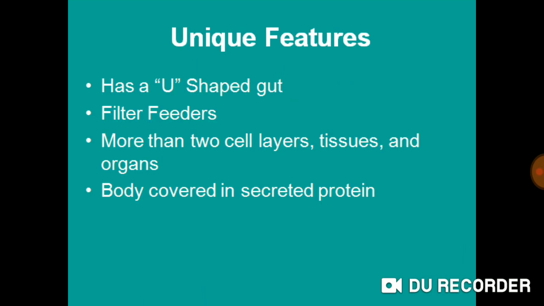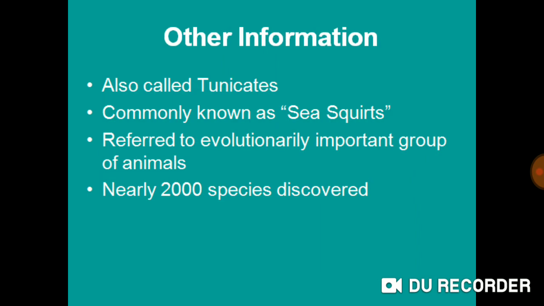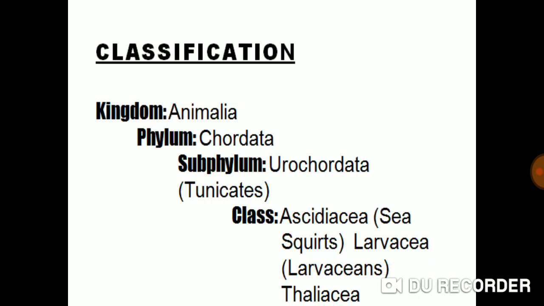Unique features of urochordates, which we mentioned earlier: it has a U-shaped gut. They are filter feeders. They have more than two cell layers, that is tissues and organs. The body is covered in a secreted protein, tunic, so they are also called tunicates, commonly known as sea squirts. They have evolutionary importance because they are early chordates. Nearly 2000 species have been discovered.